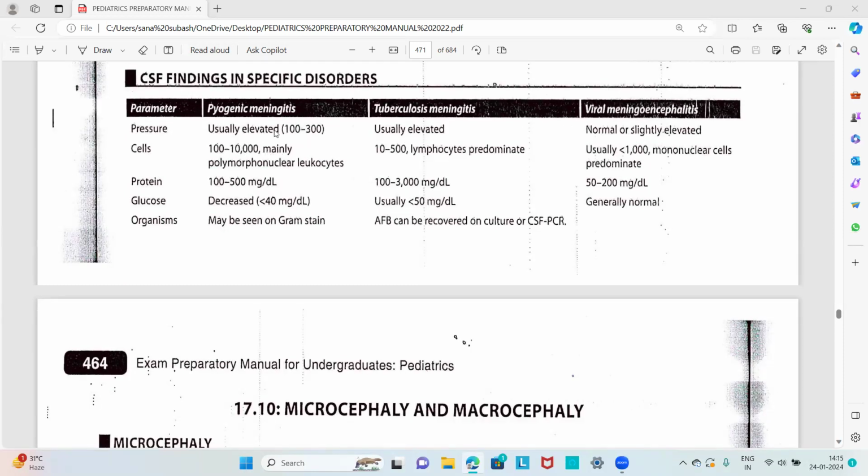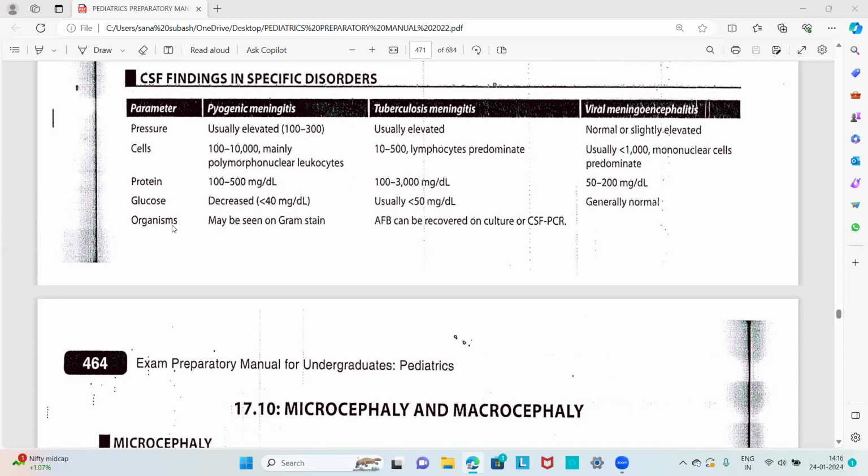In cells, there will be predominance of polymorphonuclear leukocytes in pyogenic meningitis, but in tuberculous meningitis there will be predominance of lymphocytes. In viral meningoencephalitis, there will be predominance of mononuclear cells. Protein is 100 to 500 milligram per deciliter in pyogenic meningitis, increased to 100 to 300 milligram per deciliter in tuberculous meningitis, and 50 to 200 milligram per deciliter in viral meningitis. Glucose is decreased in pyogenic meningitis, usually less than 50 milligram per deciliter in tuberculous meningitis, and generally normal in viral meningoencephalitis.